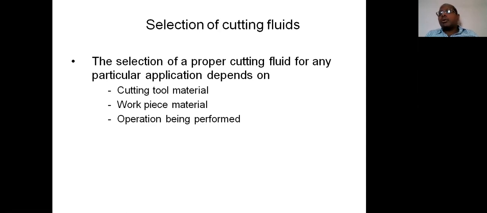Not only that, in order to remove the chip in a smooth way, the operation requires a suitable cutting fluid. In some situations, for some operations performed on aluminum, there is no need to even use water soluble oil.